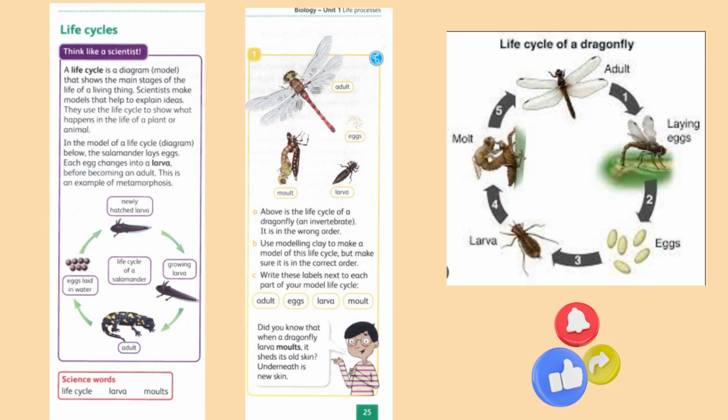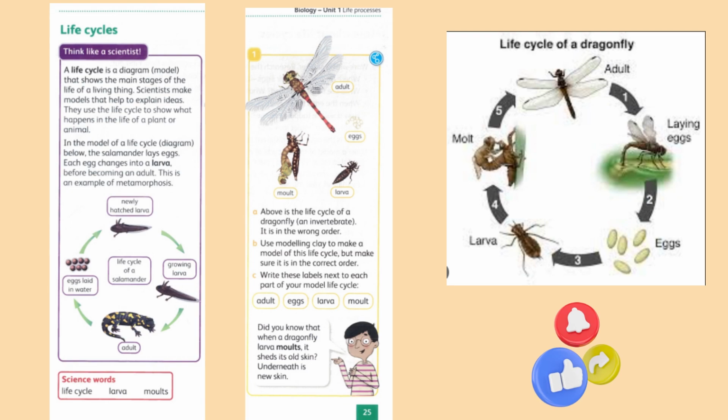Now, page number 25, life cycles. Think like a scientist. A life cycle is a diagram model that shows the main stages of the life of a living thing. Scientists make models to explain ideas. They use the life cycle to show what happens in the life of a plant or animal.